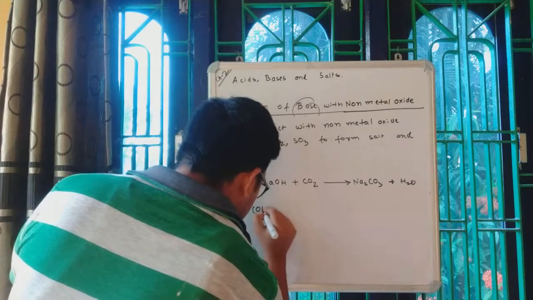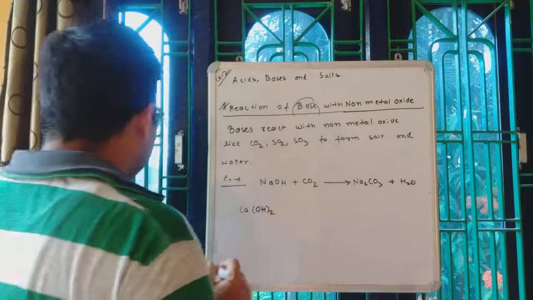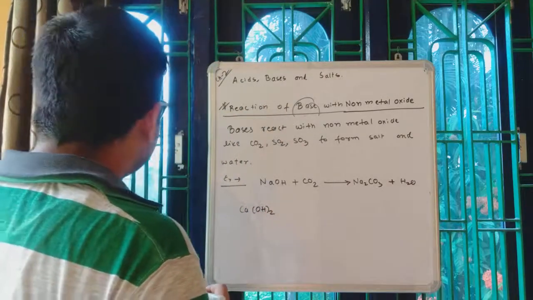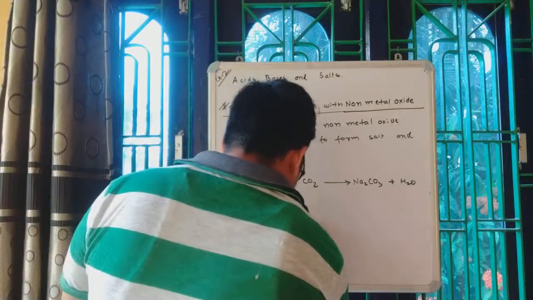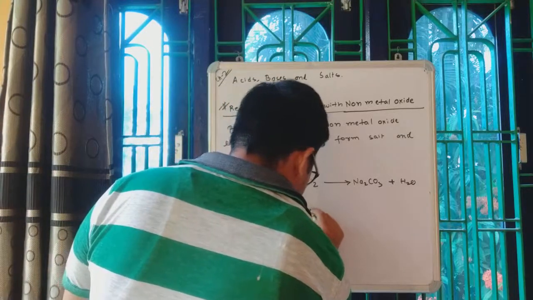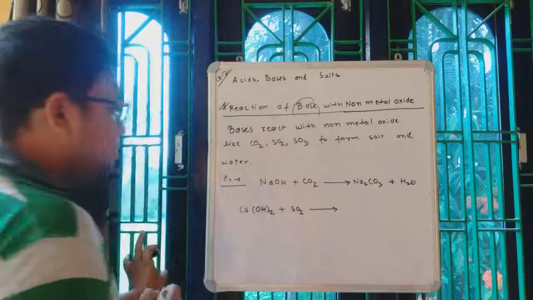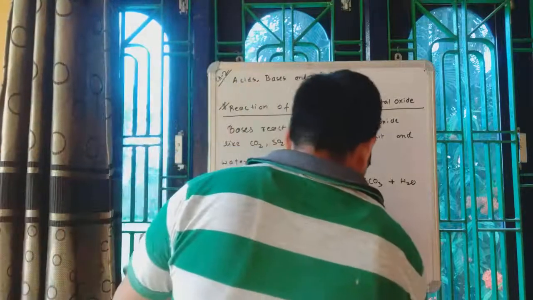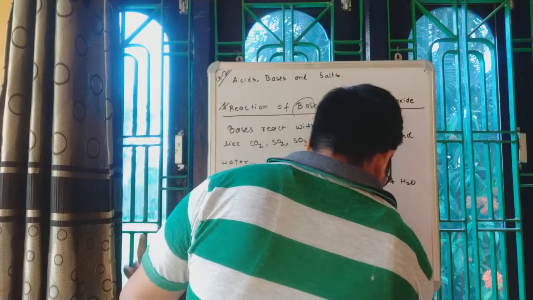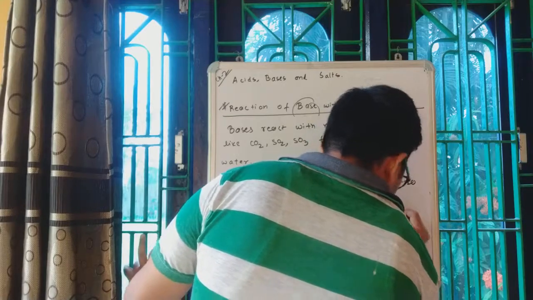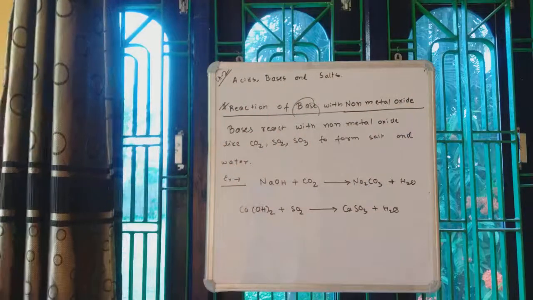Let's take calcium hydroxide plus sulfur dioxide, this reaction.